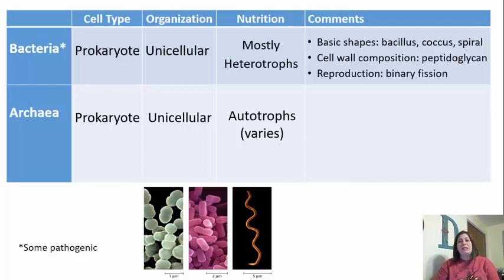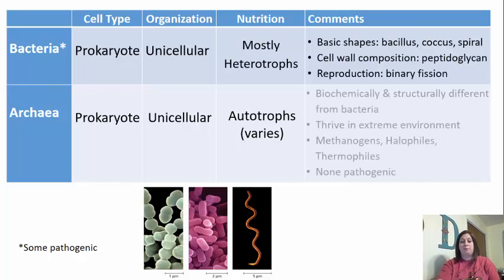When we look at the bacteria, they do contain a cell wall. This cell wall is specifically going to have a certain compound or chemical called peptidoglycan in it. We do see too that bacteria can reproduce. They reproduce by binary fission. Now, binary means that it's splitting into two, and fission means to split. All right, so this is where one cell is going to split into two cells. Now, it's not called mitosis here because mitosis is the splitting of a nucleus. These guys don't have a nucleus, so we consider this binary fission.